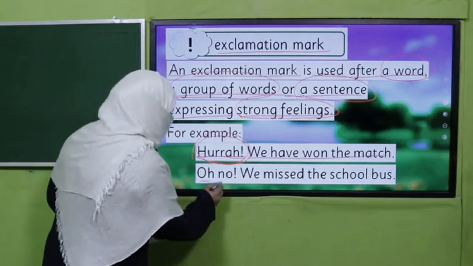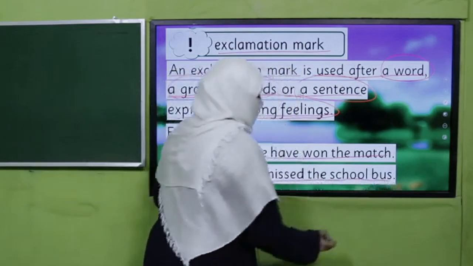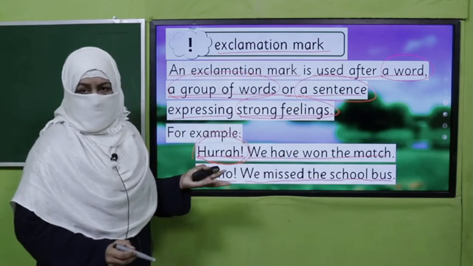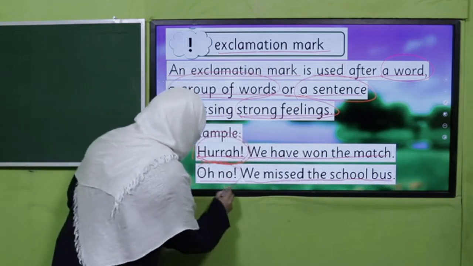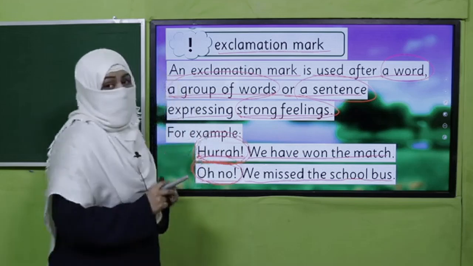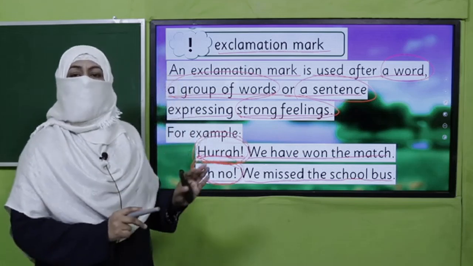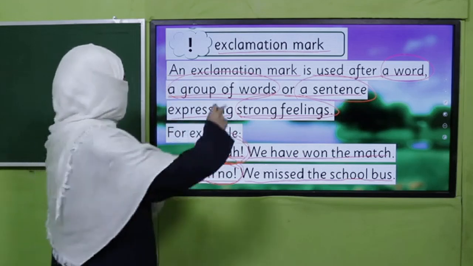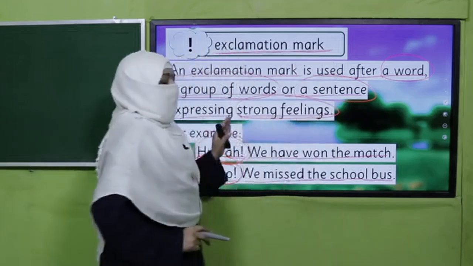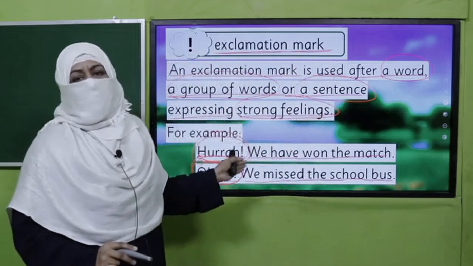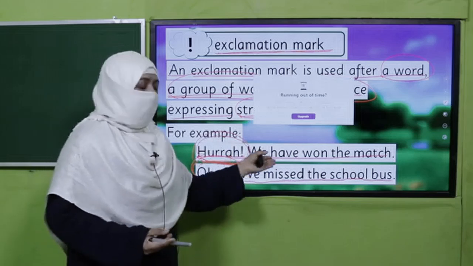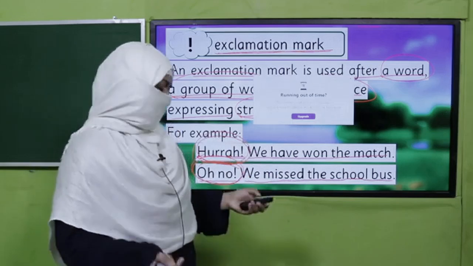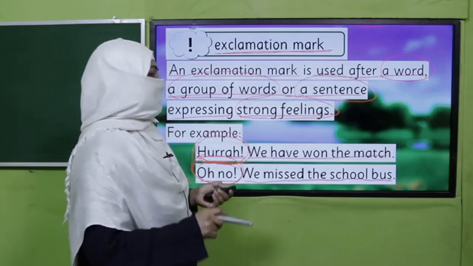Oh no, we missed the school bus. So if it happens, it's really problematic. So, oh no, this is showing the strong feeling of your worry if you sometimes miss the school bus. So this is how the exclamation mark makes your sentence clearer and shows the loud feeling about the happening of something. Are you clear with it? Okay, so I'm going to check it through an activity.